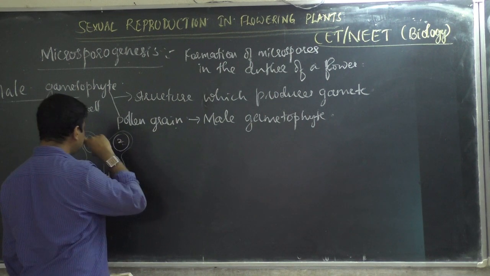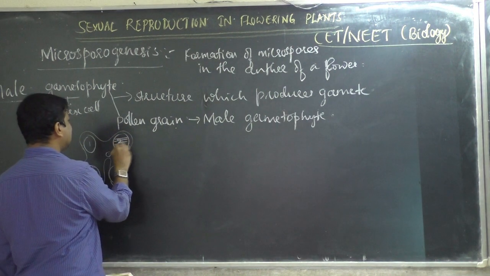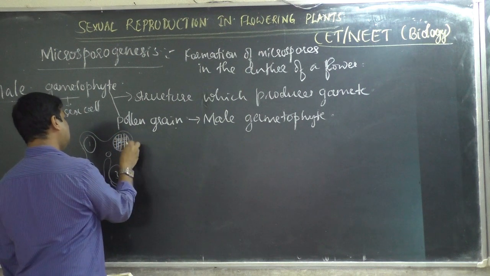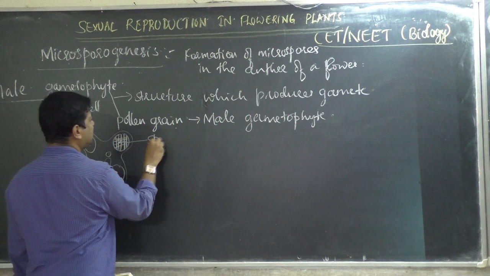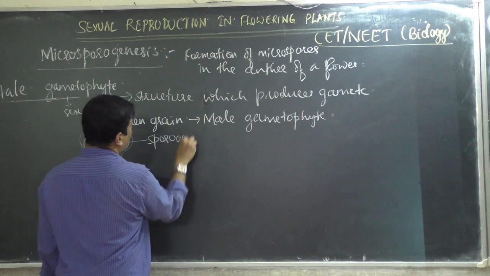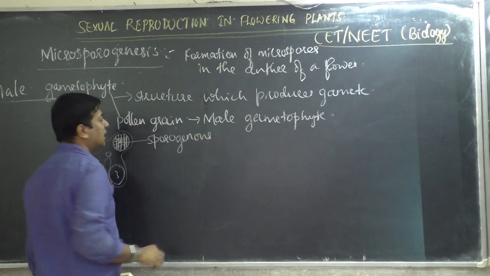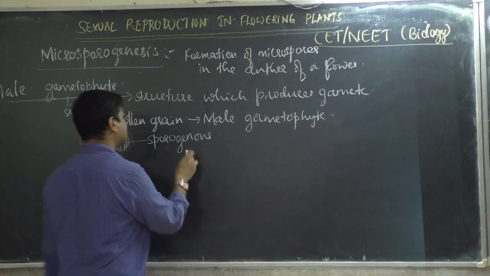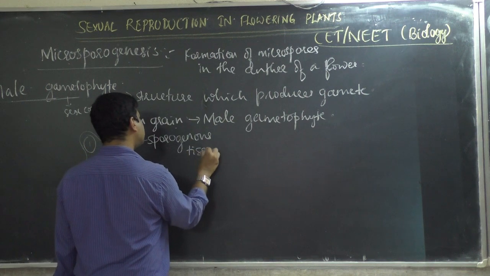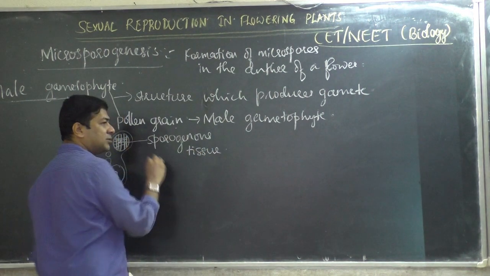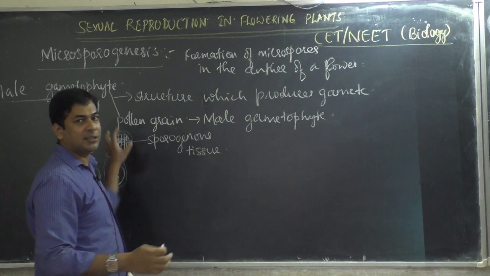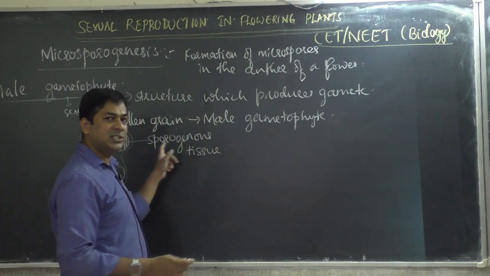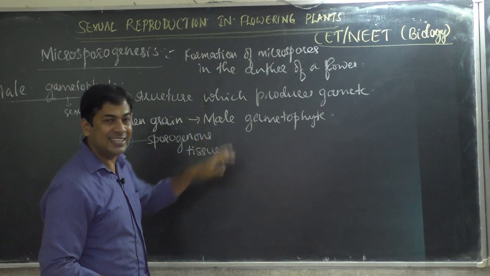First, when it is a young anther, all these cells will be what? These are sporogenous tissue, isn't it? Genic means spore producing. Spore producing tissue. In future, when the young anther becomes mature, this sporogenous tissue becomes cells.